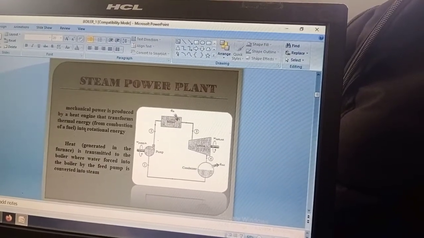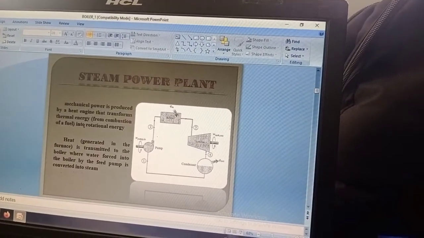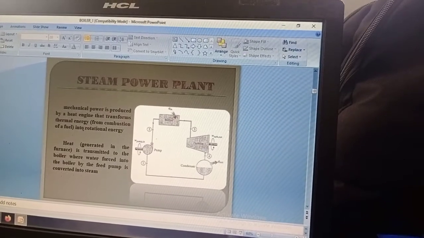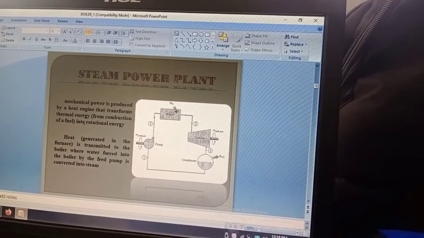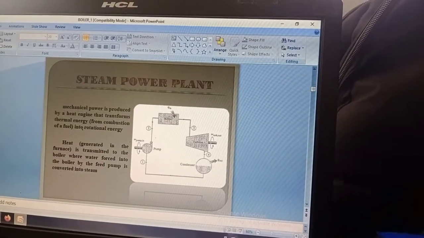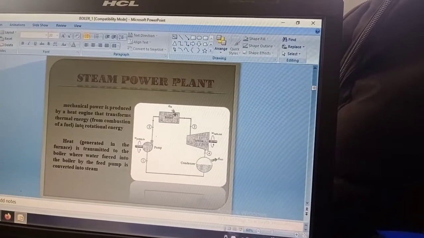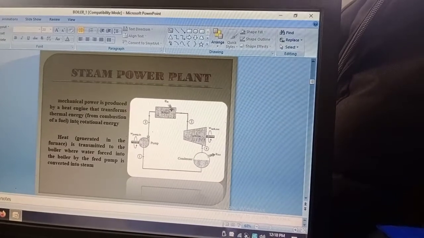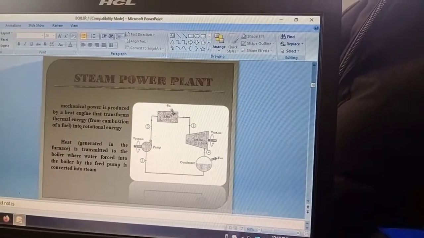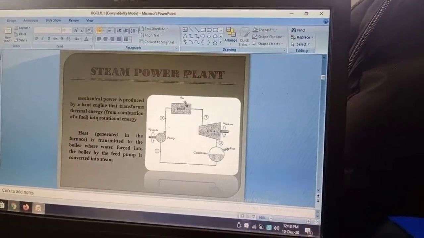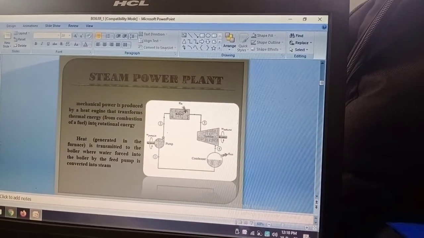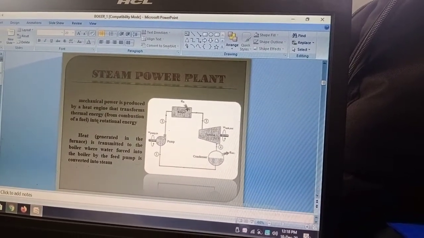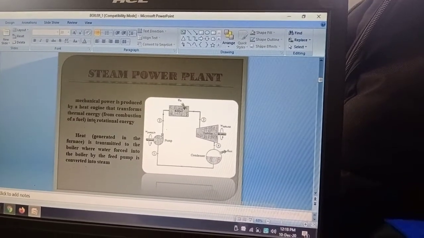Today I will start. Already in the previous day, I have completed several problems on Rankine cycle, and I have derived some equations and explained about the Rankine cycles and their modifications, like reheat cycle and regeneration cycle. Now, today I will start from the first device, that is a boiler.